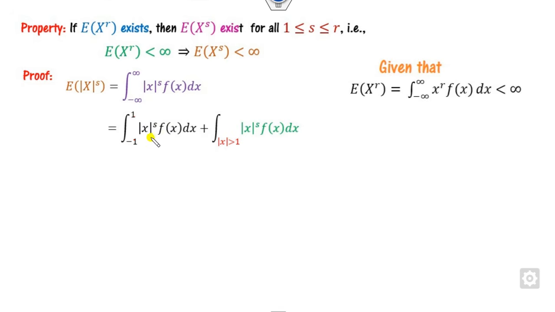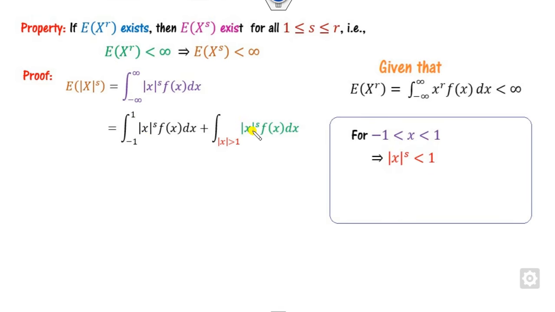What about the first one? Whenever x lies between -1 and +1, what is the mod of this? It is always less than 1, so this number is always less than 1. On the other hand, whenever mod x is greater than 1 and s is less than r, what is the meaning of that?